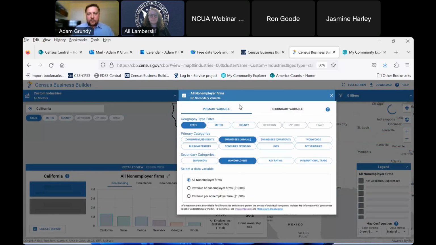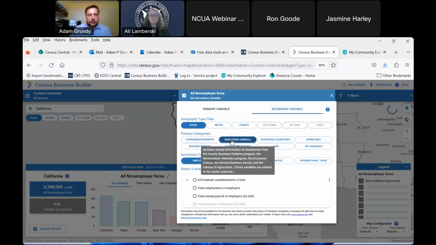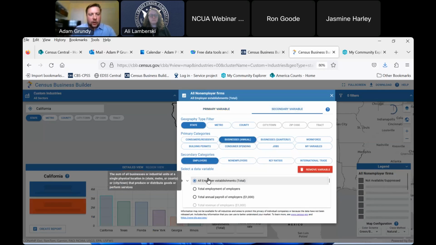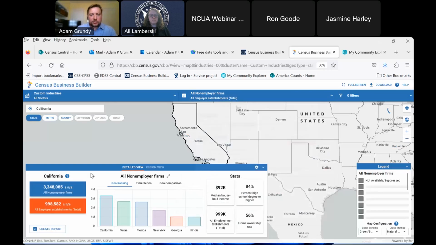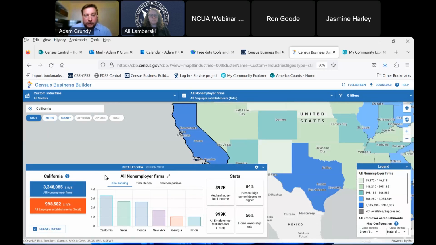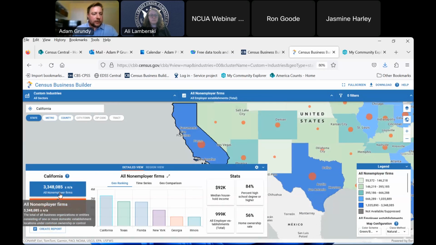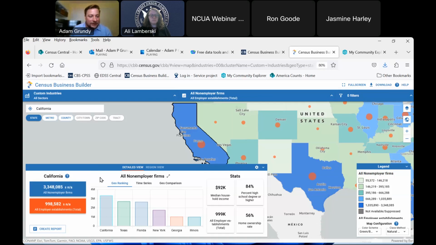And then for the state of California, if I want to look at my secondary variable of employer establishments, just to show you an example of that, I'm going to go ahead and click on all employer establishments. So just to drill down the point of the number of non-employers that are out there, in the state of California, there's 3,348,085 non-employer firms of all sectors of the economy, whereas for employer establishments, we have 998,582 employer establishments.